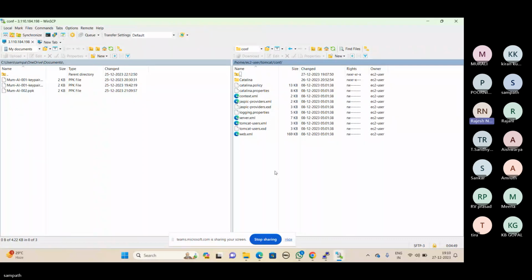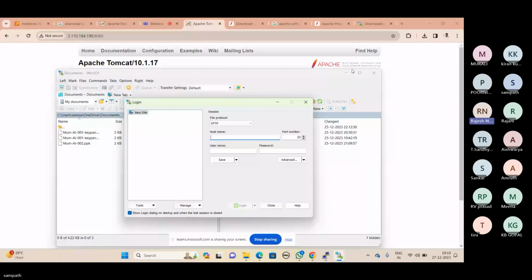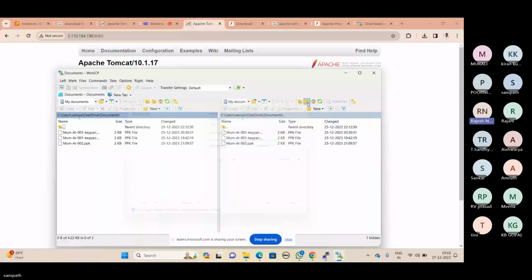So now can you please minimize it? And show me the default page, how it looks like. Can you please minimize this?